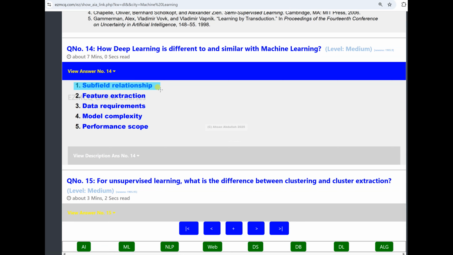Deep learning, of course, is a specialized subfield of machine learning. Machine learning includes a wider range of models, for example decision trees, support vector machines, linear regression, and they are used because of their simplicity and their interpretability.